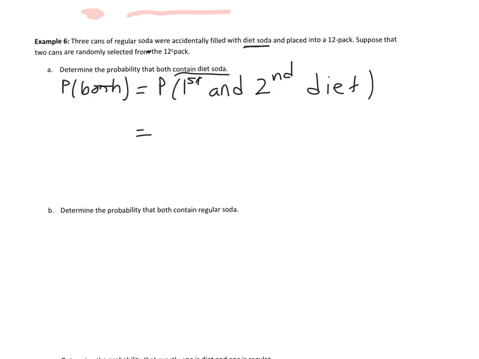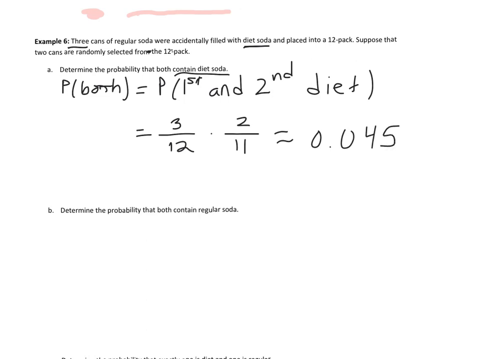So the probability that the first is diet, well, there's 3 cans of diet soda out of 12. If you have a can of diet soda in your hand, there's 2 more left in the case out of 11. All right, so we put that into our calculator, and that's about 0.045.